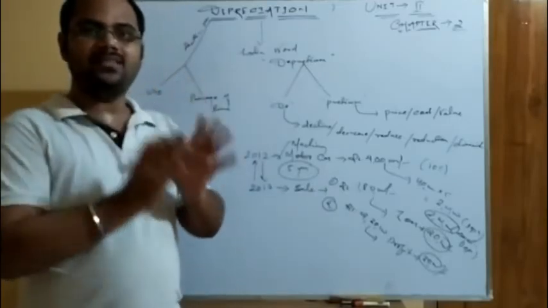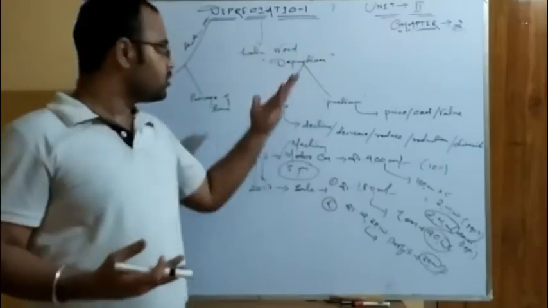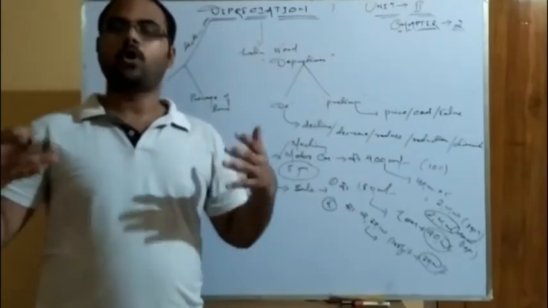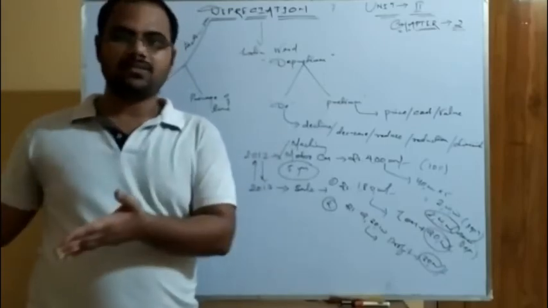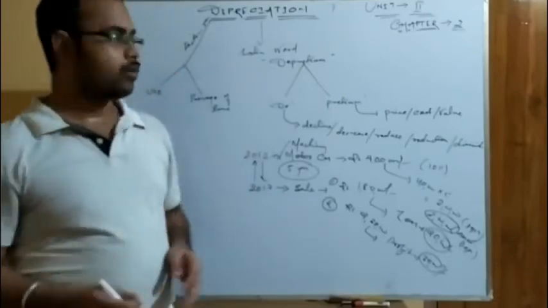So in this chapter we will read only regarding depreciation. The meaning and introduction I have just told you. We will read about the features, causes, objectives, need, methods, and differences between the methods. These are the terms we are going to discuss in this chapter.